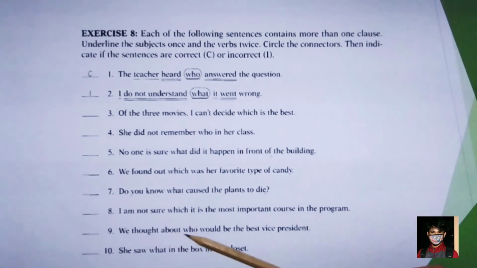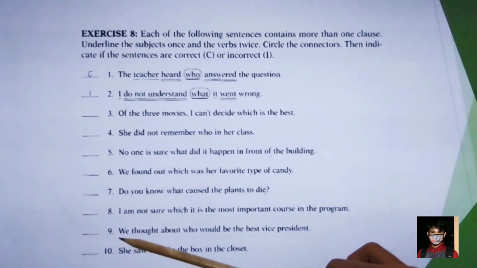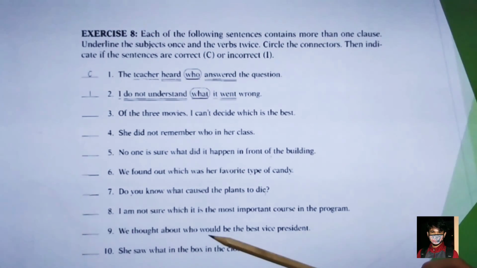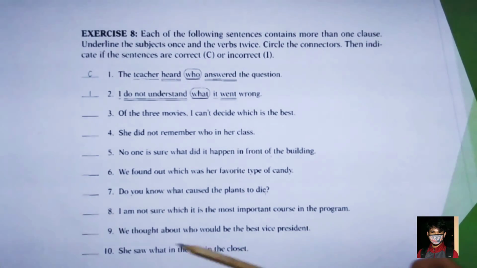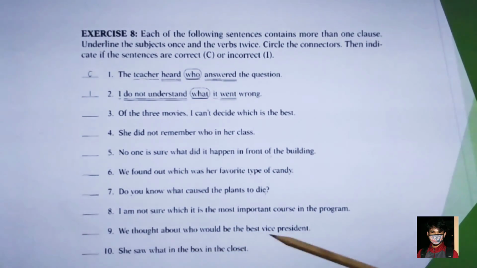So what about number 9? We thought about who would be the best vice president. So we as a subject, thought as a verb, preposition, followed with connectors, followed with a verb. So this is a verb, to be, and is it correct? We thought about that. Okay, good. It is correct. The sentence is correct.